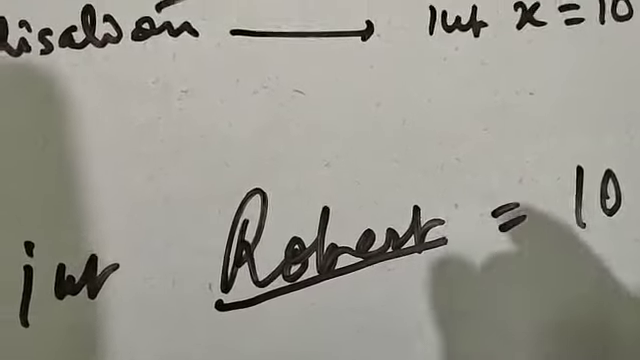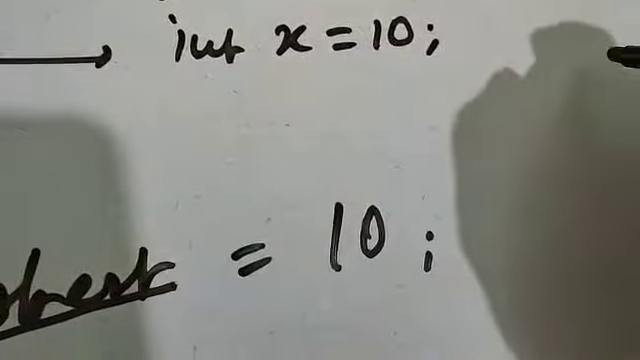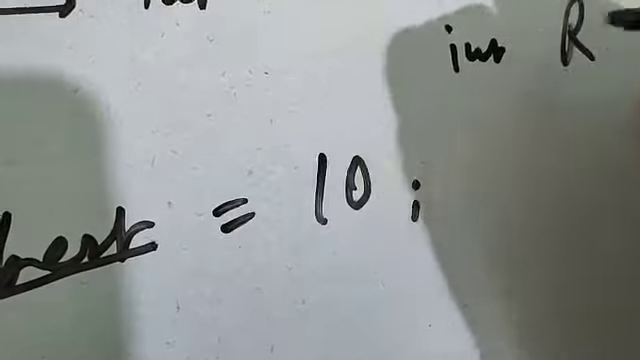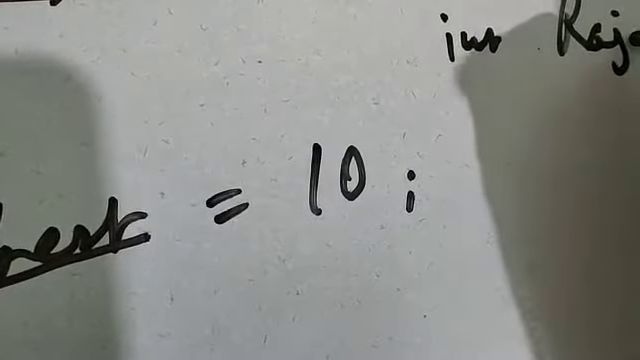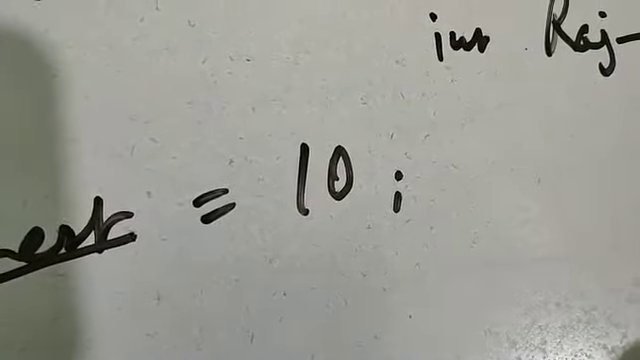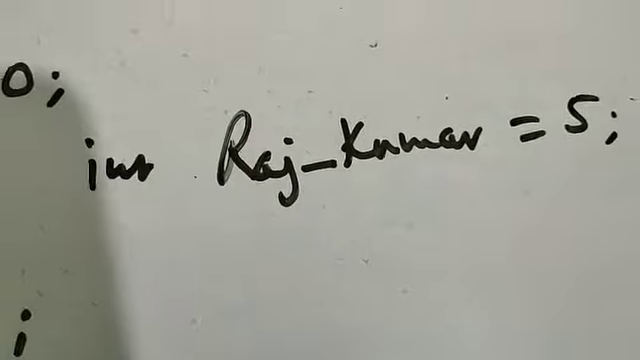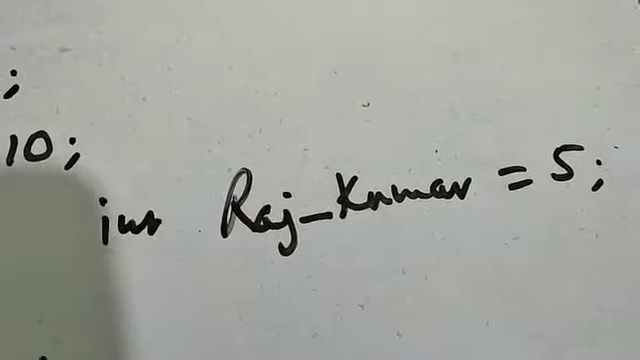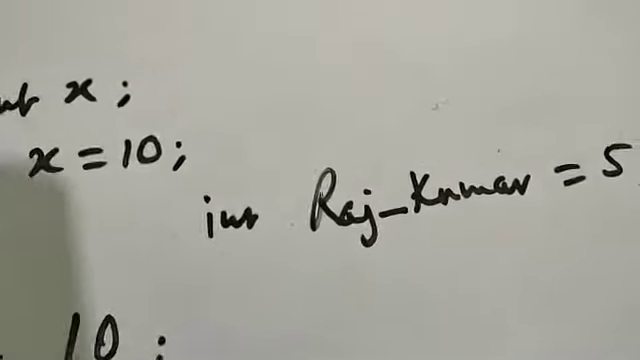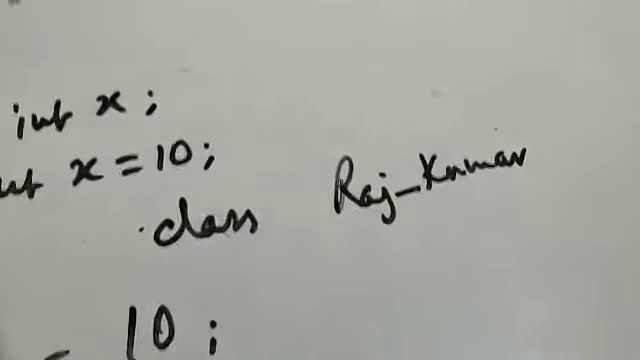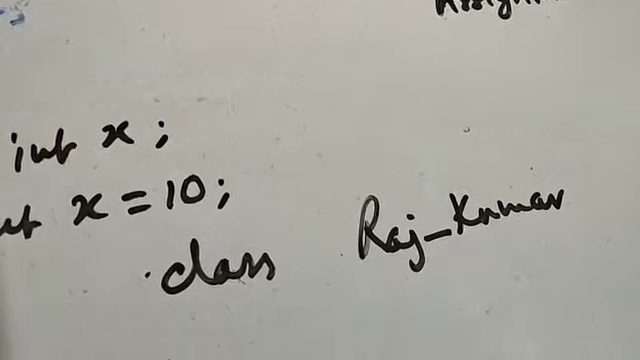So I can write it this way. I can write over here, int _Kumar equals to 5. I can write this way. Underscore I can write, not hyphen. Please remember, it's not hyphen, it is underscore. So I can write this way also. Like for example, when you're writing a class name, it can be this way. I can write the class keyword here, and I can write this way, Rajkumar. This way also we can write.